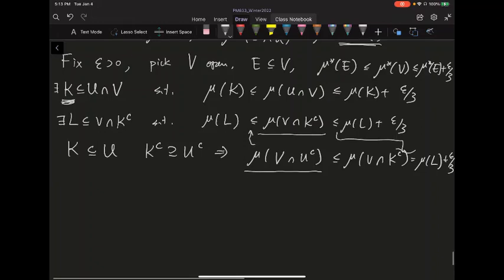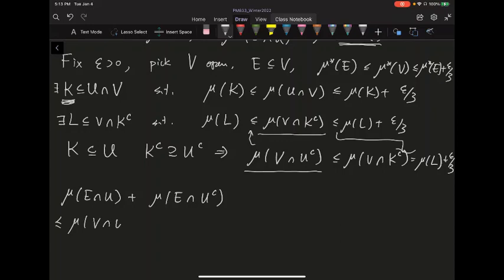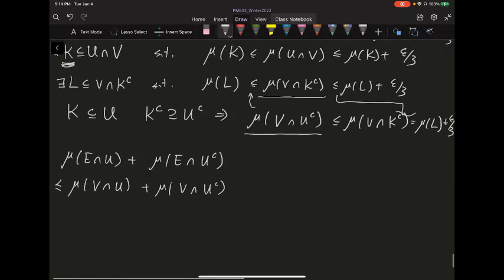We want to approximate mu of E intersect U plus the mu of E intersect U complement. And first of all, let's do the following. The first one is bounded above by mu of V intersect U, and the second one is bounded above by mu of V intersect U complement. Standard trick, you replace E by the slightly bigger open set V.